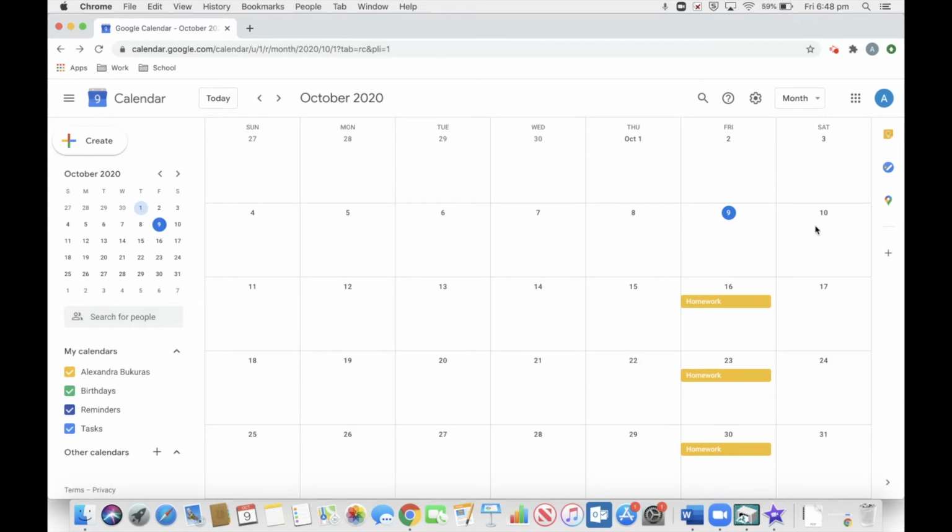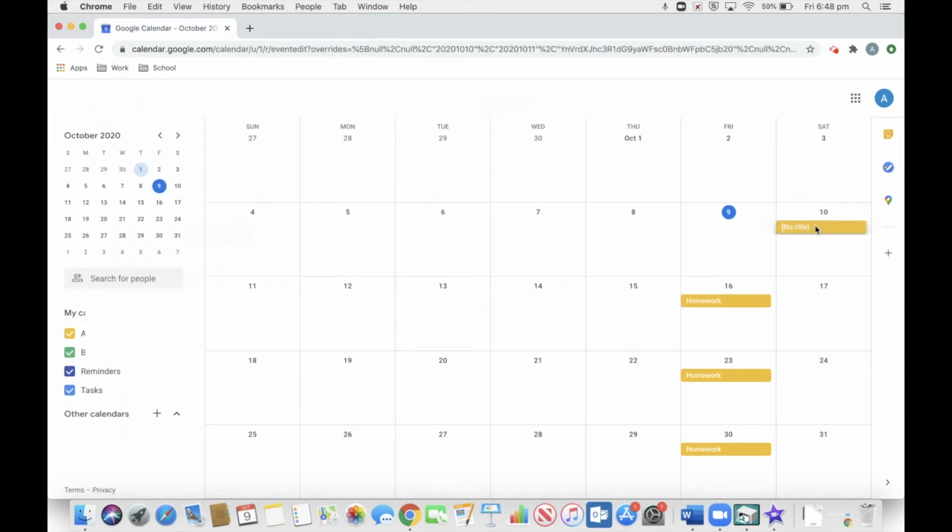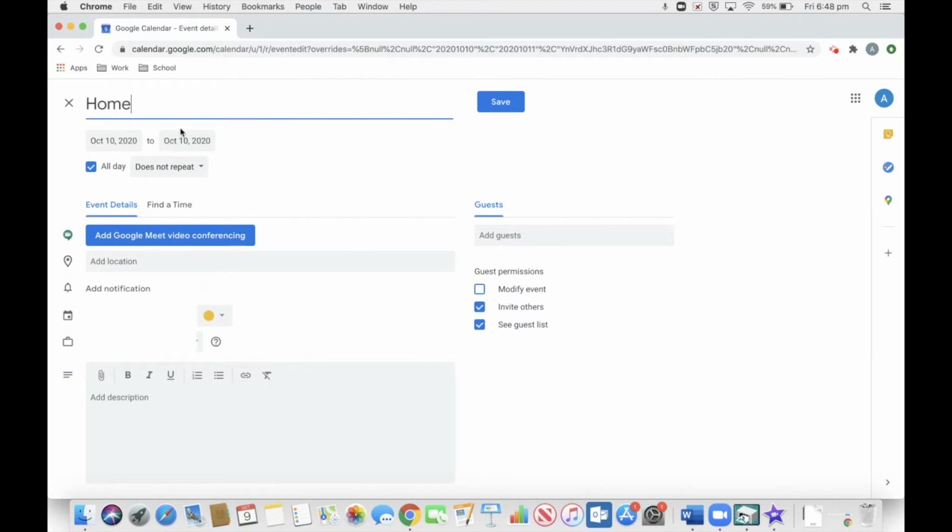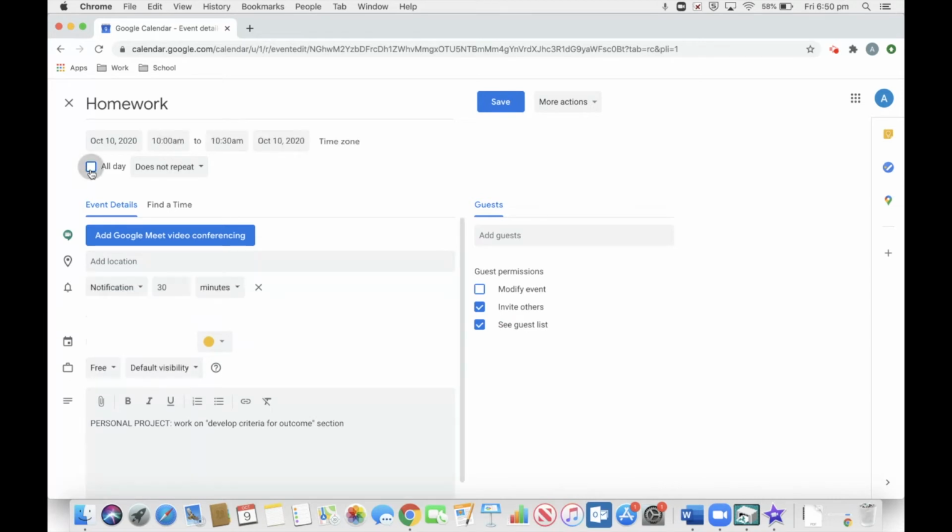Let's start with tomorrow, which is Saturday the 10th. If we click on it to create an event that, as we know, will be titled homework, here we will write personal project so we can quickly know what we need to do. Now here we will write work on develop criteria for outcome section. I'm also going to go up here to change the time. So automatically all day is checked off. I'm going to uncheck that.